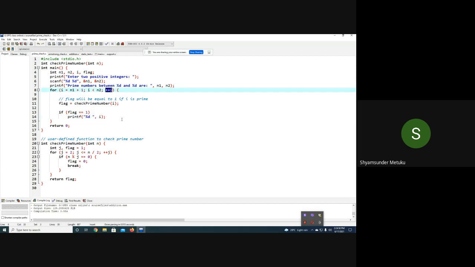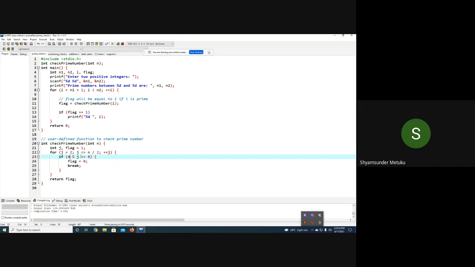So simply i plus plus, then it becomes 5. 5 less than 50, true or false? True. Then n equal to i here again, n equal to 5, and again int j, flag equal to 1 will be declared. Then j is equal to 2 onwards, it will start. 5 by 2, what is the result again? 2 only. So again 2 less than or equal to 2 is true. Enter inside.